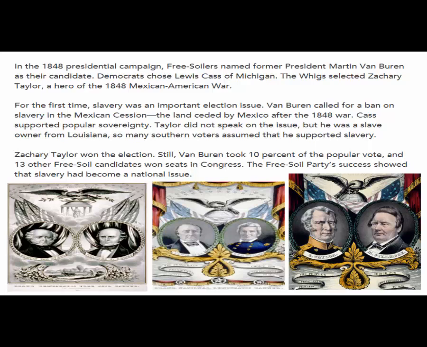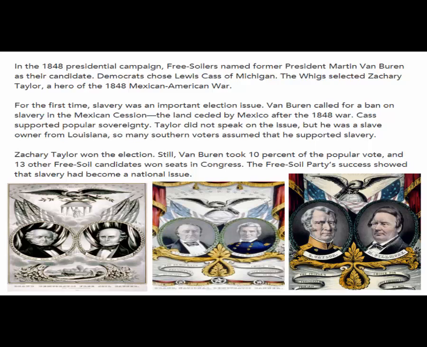Taylor did not speak on the issue, but he was a slave owner from Louisiana, so many Southern voters assumed that he supported slavery. Zachary Taylor won the election. Still, Van Buren took 10% of the popular vote, and 13 other Free Soil candidates won seats in Congress. The Free Soil Party's success showed that slavery had become a national issue.